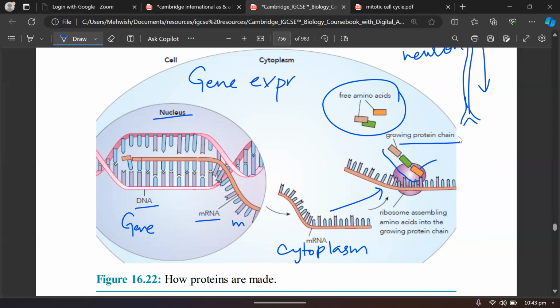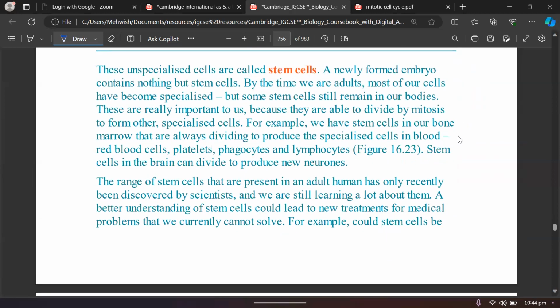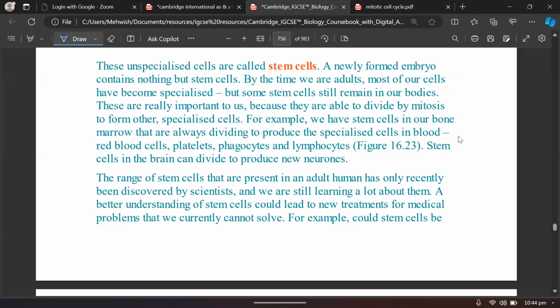And gene expression is always in the form of a protein, and that protein helps to make the neurons, the muscle fibers, or other things. For example, in our eye, pigment is made up of a particular type of protein. So this is what we call gene expression. And gene expression is basically the process through which a cell becomes a specialized cell. So the stem cells are unspecialized, and in humans they are present in the bone marrow. In other organisms, there can be more than one place where they have the stem cells.